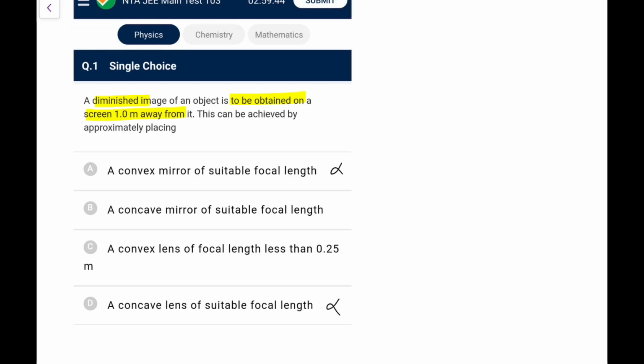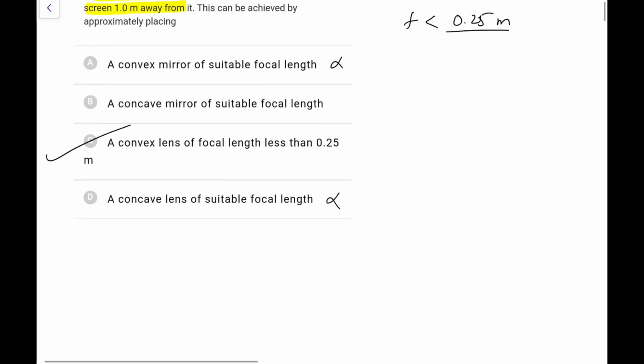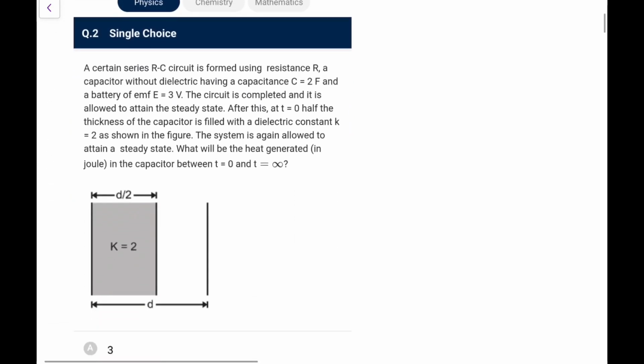Okay, so the thing remaining is the convex lens, and you know, for a convex lens to get a real image, the distance of the screen should be greater than or equal to 4f. So the focal length must be less than or equal to d by 4 in this case, and equality holds when the size is same. So equality will also not hold. So in our case, f should be less than d by 4, or it should be less than 0.25 meters. So a convex lens of focal length less than 0.25 meters will work for you in this particular case. This theory you will use in the displacement method that you study.